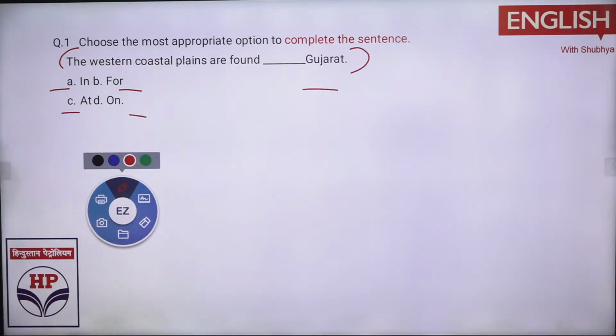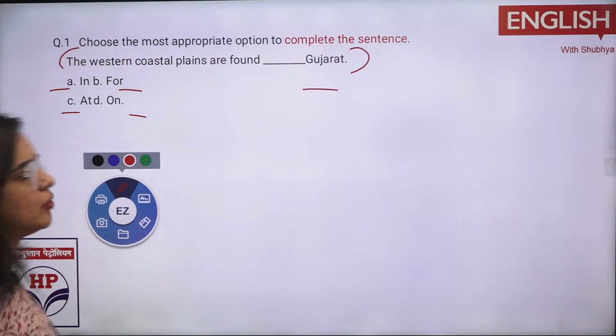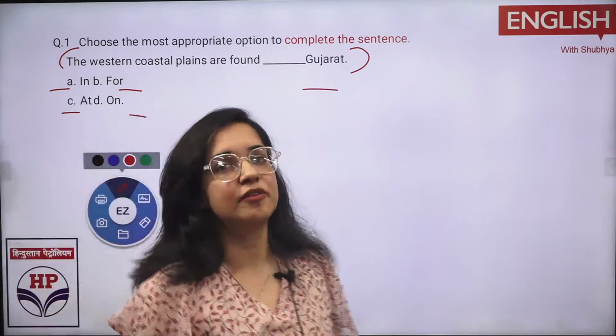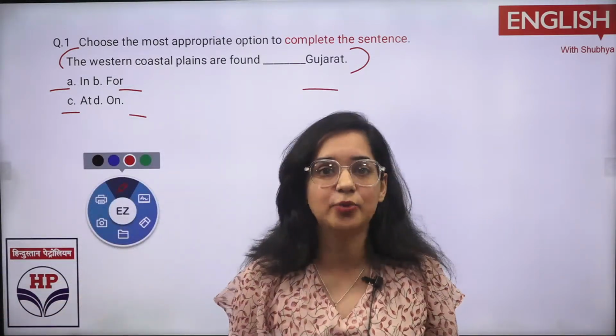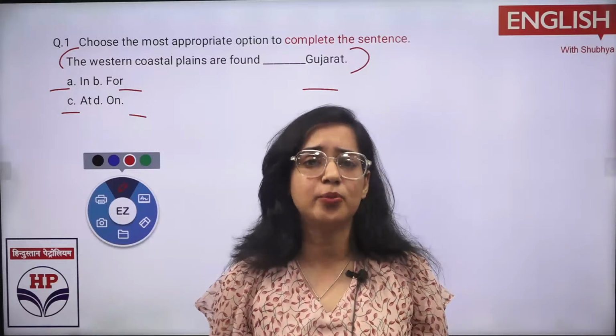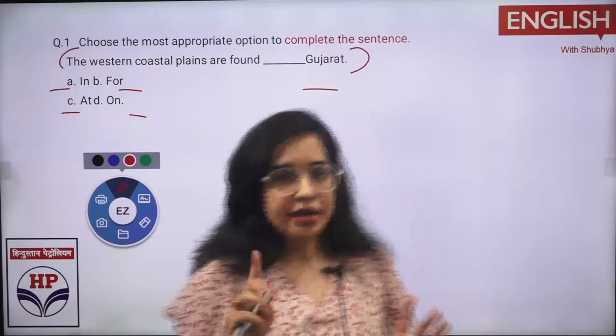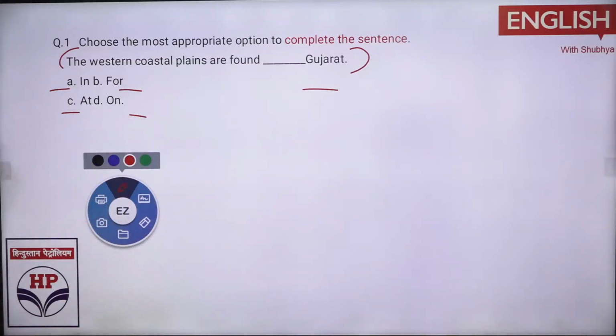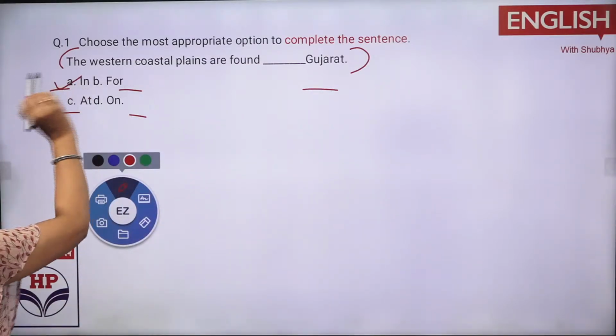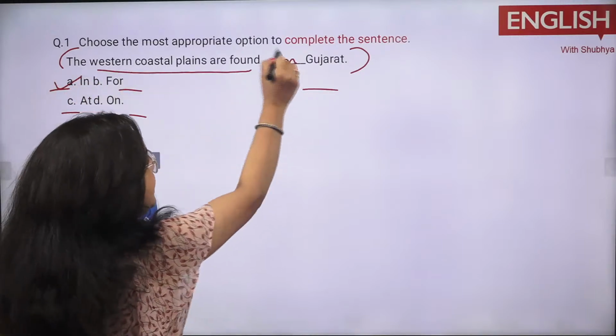Anyone else? Just pop in the comments, participate more. Interaction is the first purpose of this class so that you are able to interact with me and we get together with lots of rules and questions. Keep noting down the rules side by side. Now, everyone is answering in. Yes, it was very easy, the answer is in: the western coastal plains are found in Gujarat.